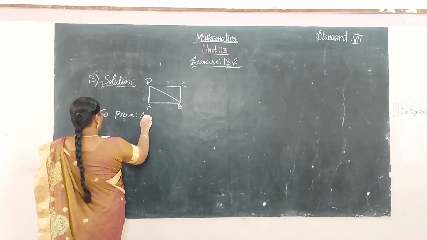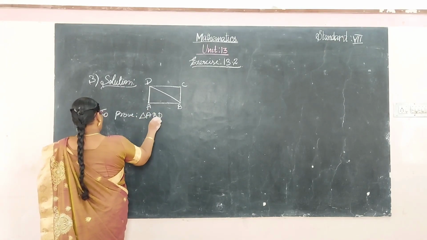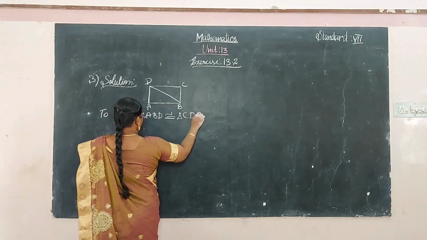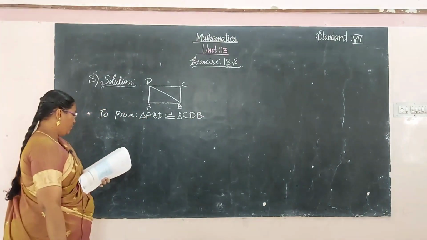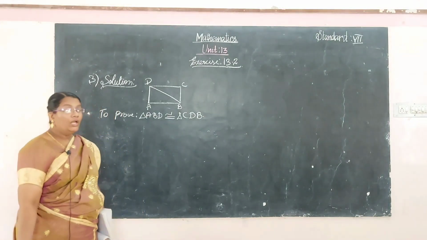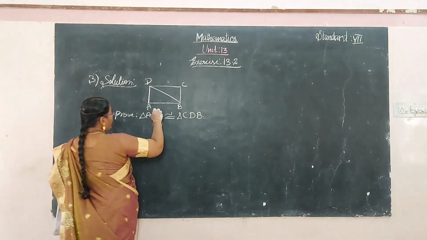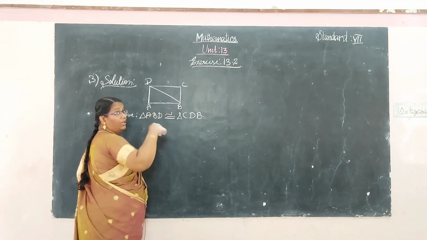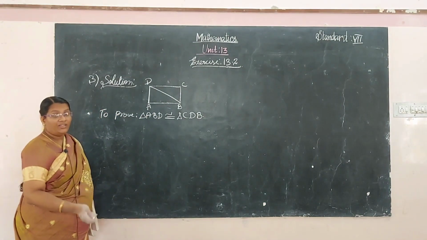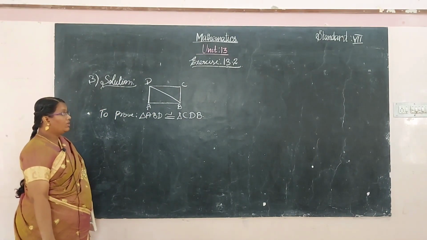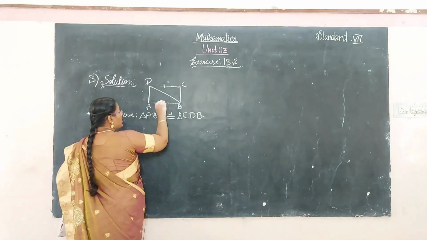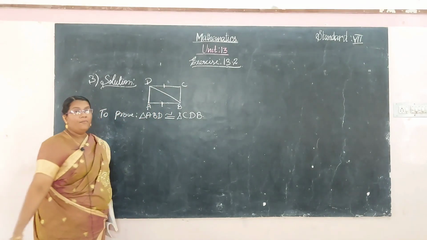The triangle ABD is congruent to the triangle CDB. If yes, state the congruent part. See here, in a rectangle, opposite sides are equal.